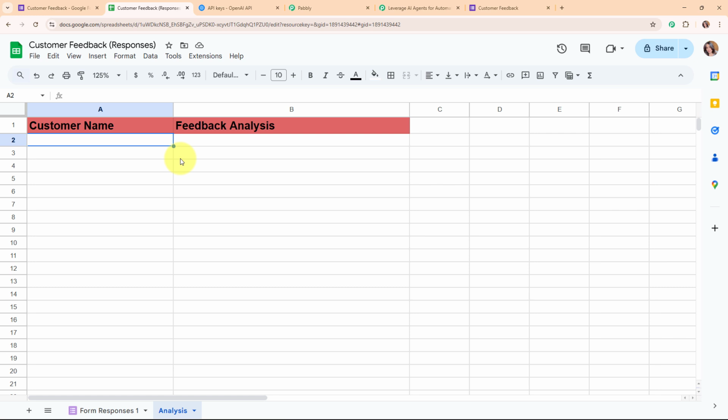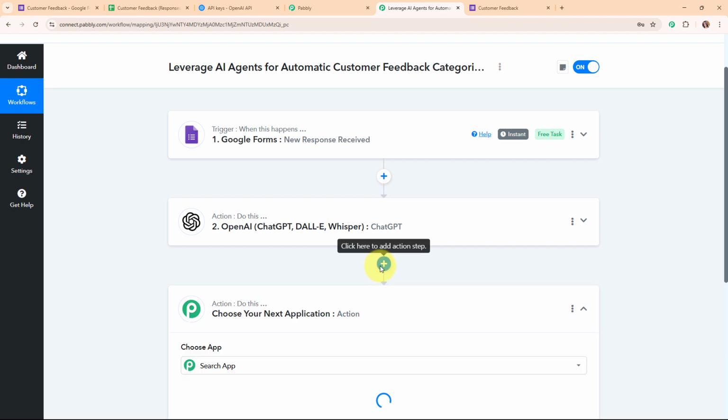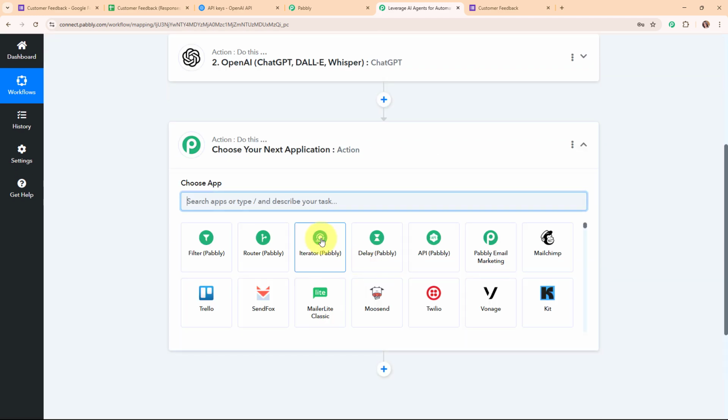And here you can see I've successfully created a new sheet over here with the name analysis. And here you can see the fields that I've added, such as customer name and the feedback analysis. Alright, so now I want the feedback analysis generated by OpenAI to be added in my Google Sheet under this specific sheet. So for that I'm going to add another action step over here, and in this action step I'm going to select my action application as Google Sheets.